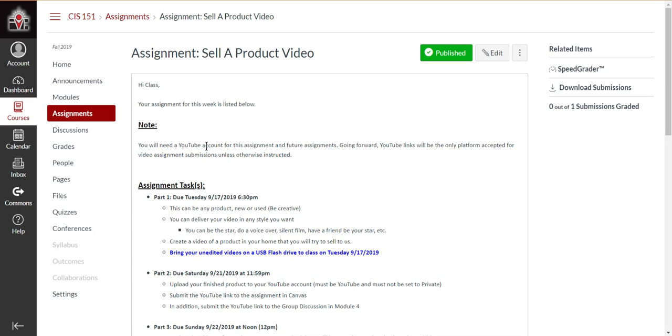And you go in here, here are the instructions. Let's start at the top here, more or less. Note, this is important. You will need a YouTube account for this assignment and all future assignments. Going forward, YouTube links will be the only platform accepted for video assignment submissions unless otherwise instructed. Please be sure when you upload your video to YouTube that you set it as unlisted or public, because if it's private, then I won't be able to see it, and neither will your classmates, the ones who would be doing the review. And if that happens, then you will have points deducted because it is part of the assignment.